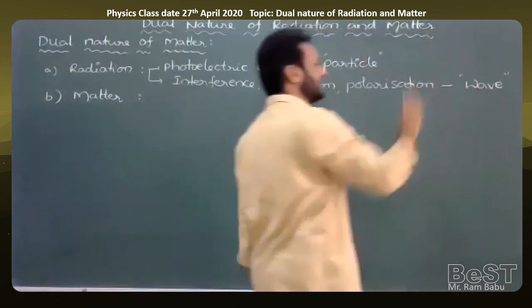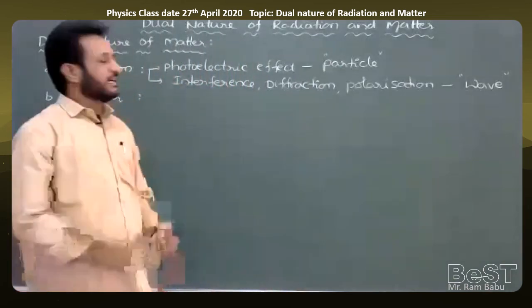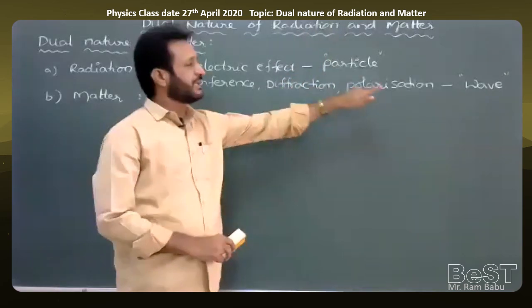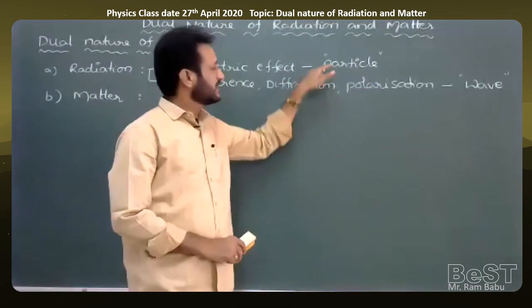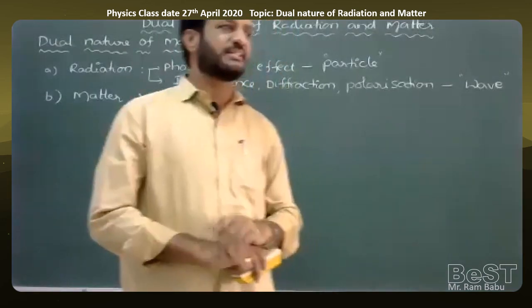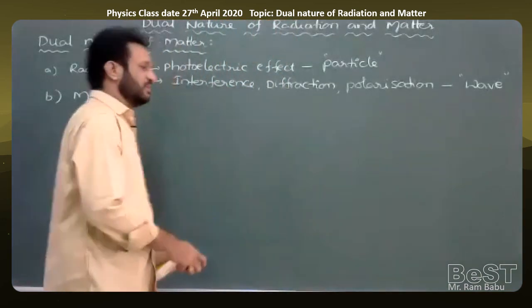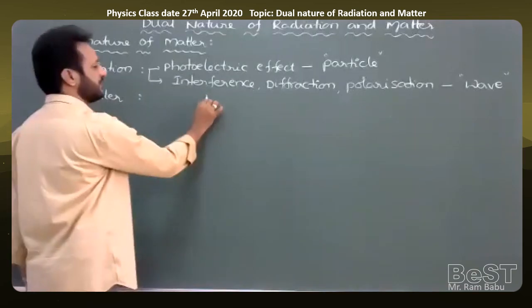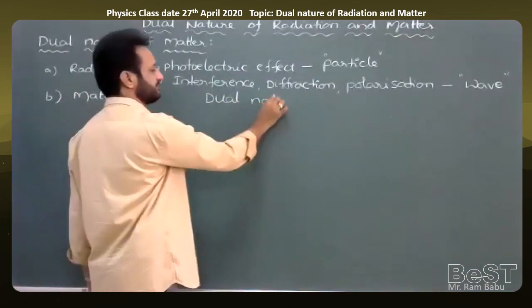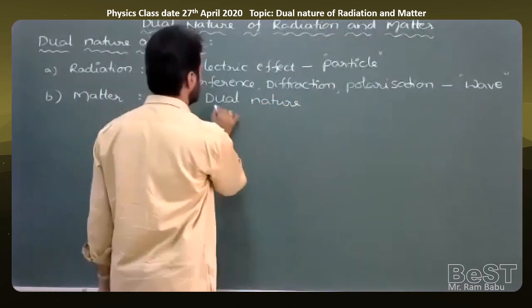So from these concepts, what can we say? Radiation sometimes behaves as a particle and sometimes behaves as a wave, but not simultaneously. This combined nature of radiation is called a dual nature. So light has a dual nature, or radiation has a dual nature.